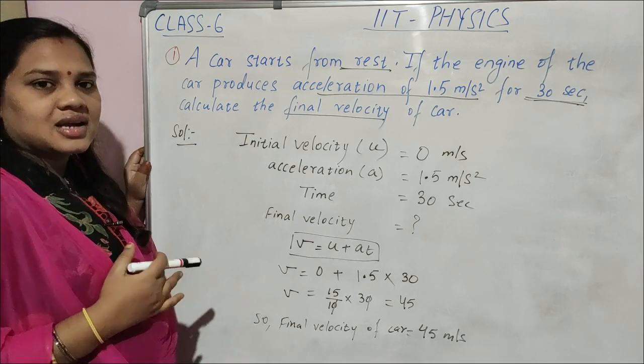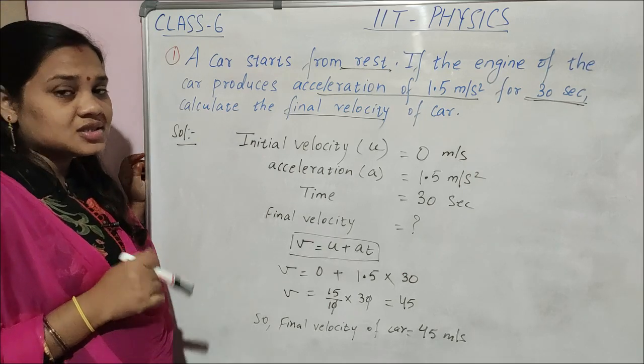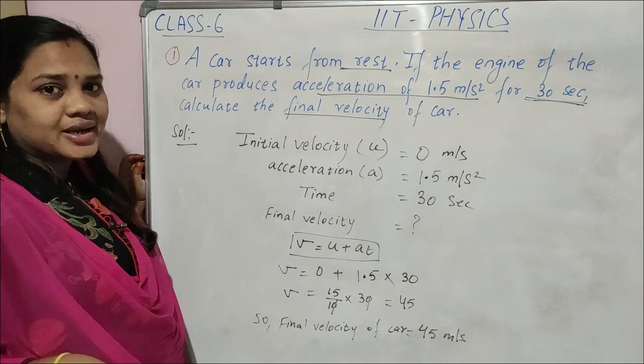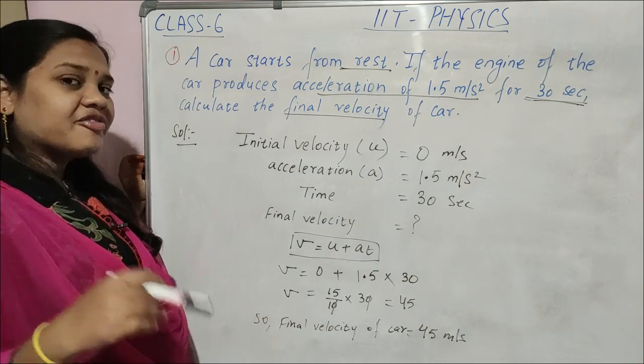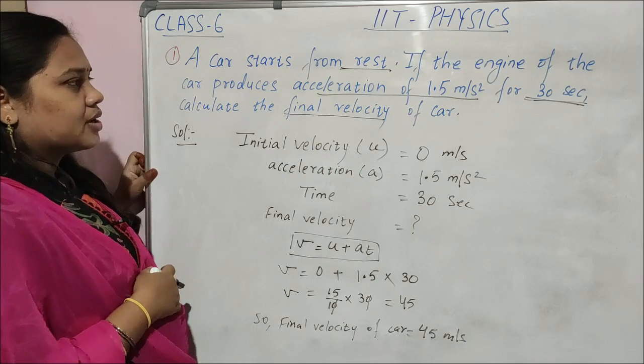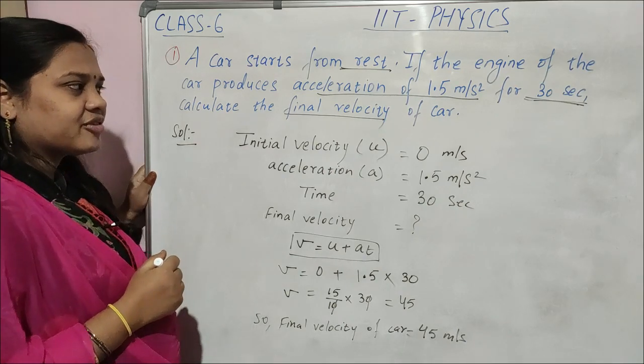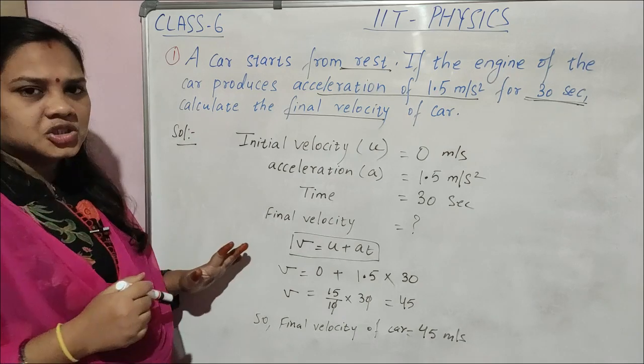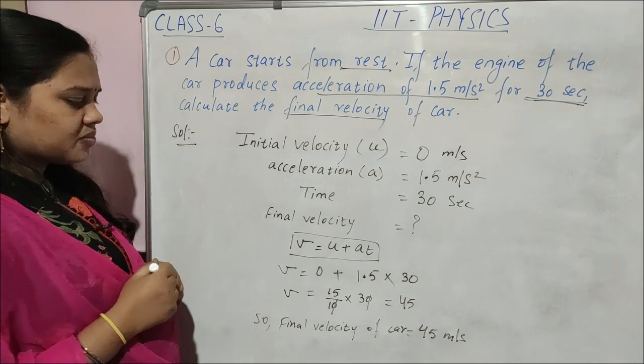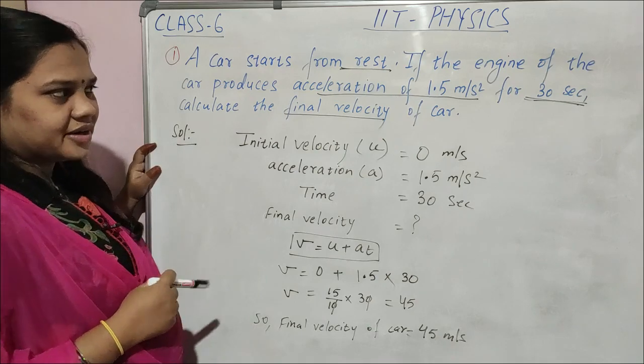Your car started from rest, so initial velocity is 0. If the car comes to rest, stops, then final velocity is 0. Acceleration is given. Time is given. You have to find final velocity. Direct question. Use the first equation of motion and get the value. Write down, children.